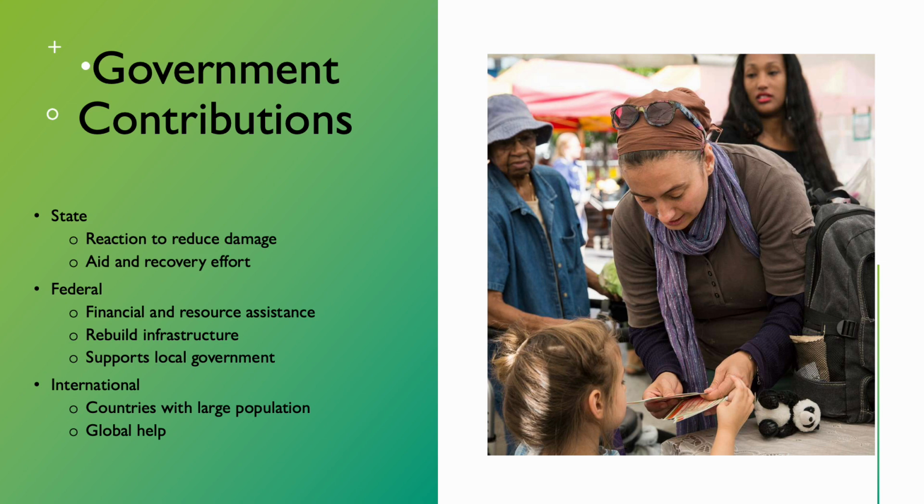Nations with significant resources and populations often provide aid and support to affected regions globally. They offer financial assistance, humanitarian aid, and technical expertise to help communities recover from natural disasters and adapt to climate change impacts. International organizations coordinate global assistance efforts in response to climate-related events and natural disasters. Their cooperation between countries mobilizes resources and provides aid to vulnerable populations affected in such events.